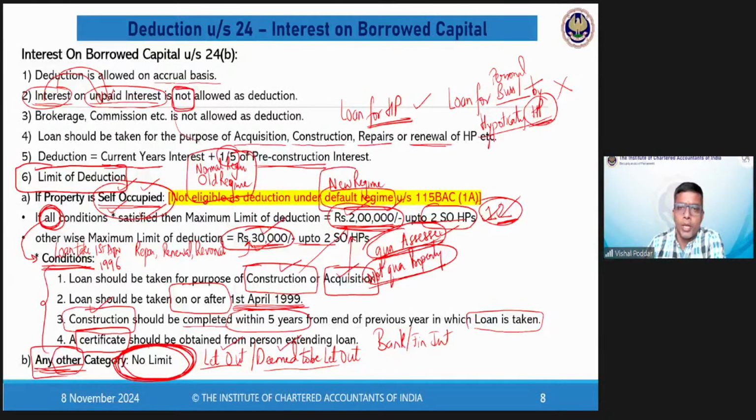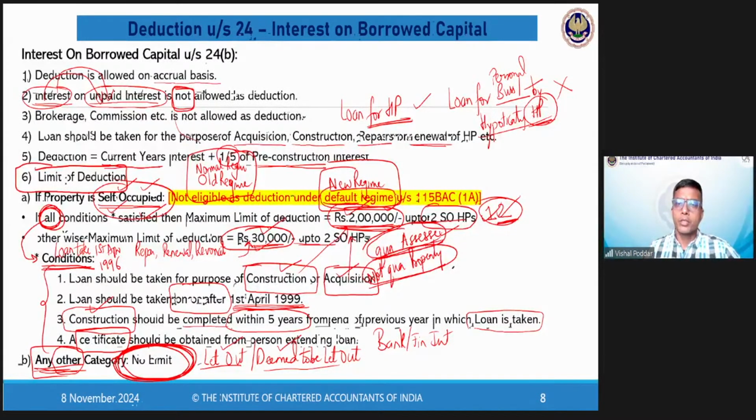Now, when we solve sums of any head, whether or not tax computation is asked. One type of question is where you are asked everything: compute income, set off losses, adjust deductions, and find the final tax. Or simply the question would be only to compute income of that particular head. Like right now we are computing only income from the head HP. They are not asking tax, but still you have to check which tax regime you are following, whether the old regime or the new regime. The new regime is today called the default regime.